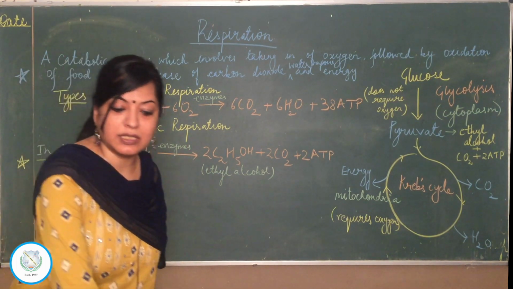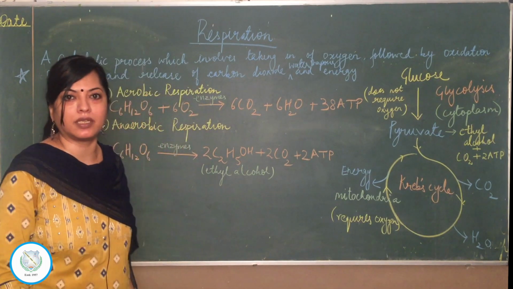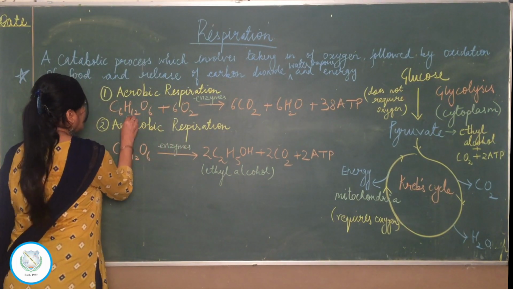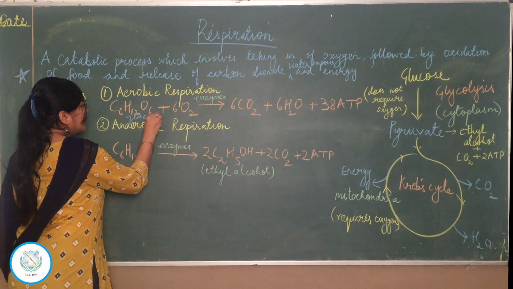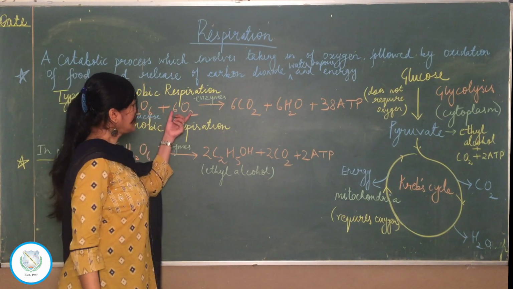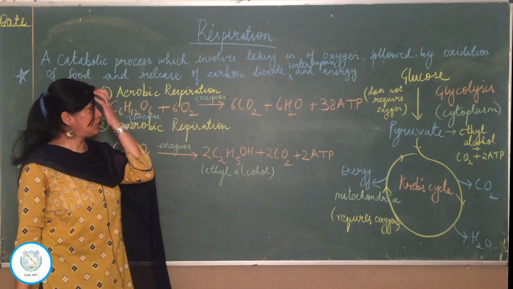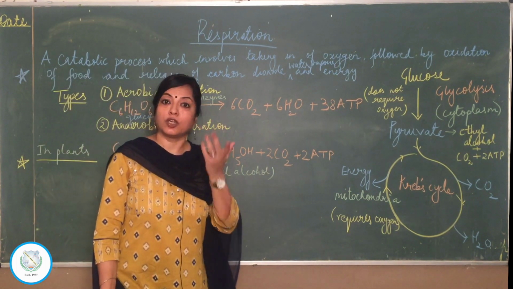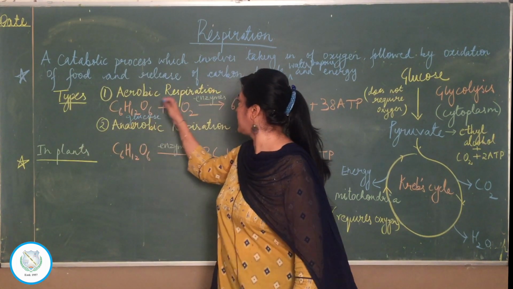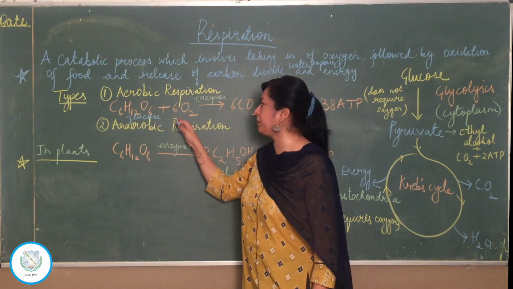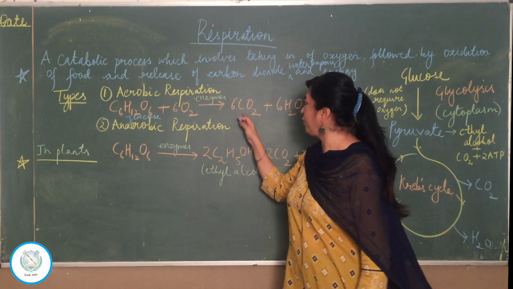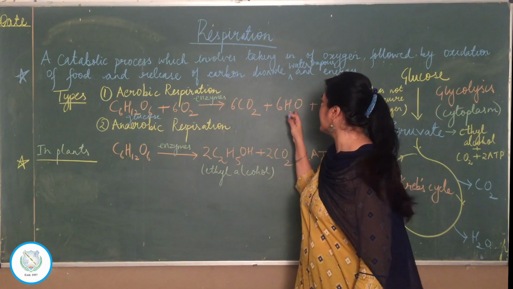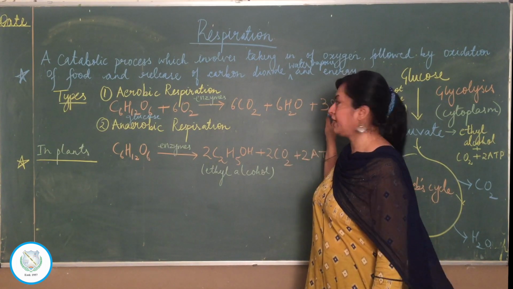C6H12O6. Now what is C6H12O6? It's the chemical formula for glucose. Now this glucose is oxidized. We spoke about the food getting oxidized. Which is this food here? Glucose. This glucose is getting oxidized in the presence of oxygen and forming carbon dioxide, releasing water vapor and energy.